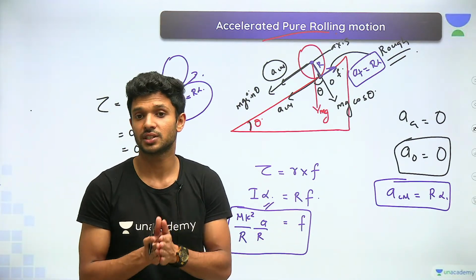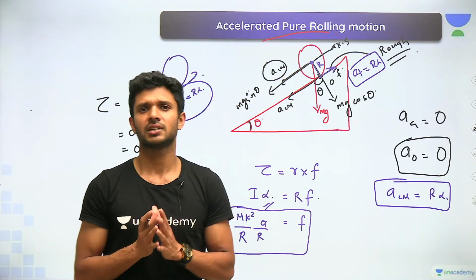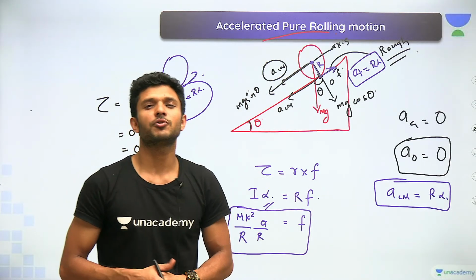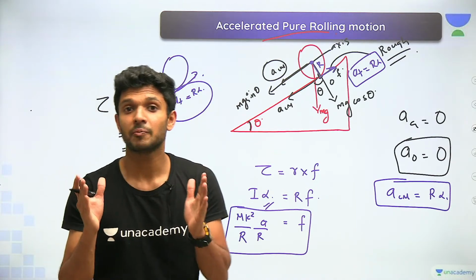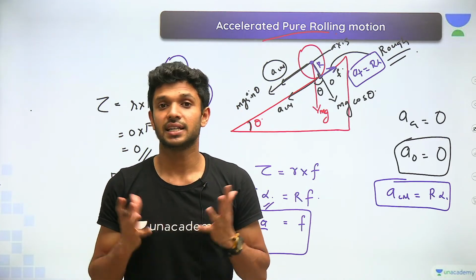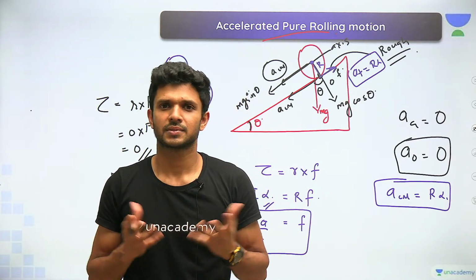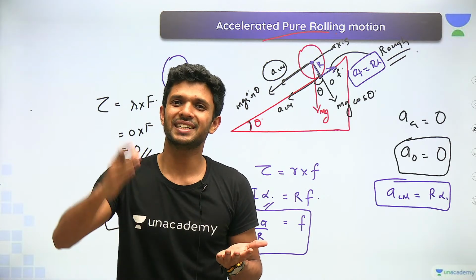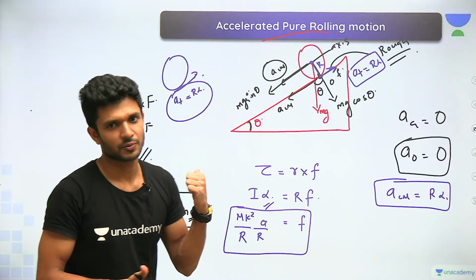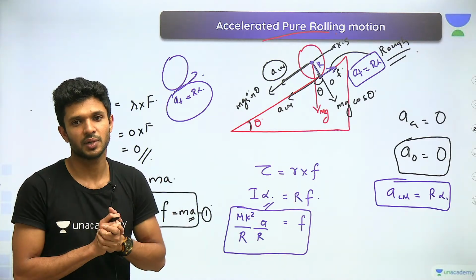Now I know that many of you might be thinking, sir, why we have to find the F value, which is the frictional value, in all this way? Why can't we use the value for frictional force as mu times n, mu times the normal force? I explained to you when we can use that formula of mu times n. That is the maximum value of frictional force that is available between the surface. It is not necessary that the maximum value of frictional force will be used all the time. Frictional force is always a self-adjusting force. So the frictional force value will be used according to the requirement. So that's why for frictional force we are not using the formula of mu times n. I suppose you understood.